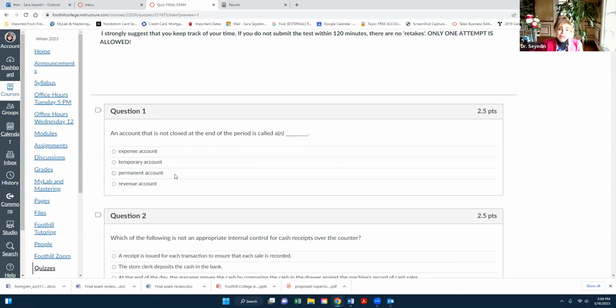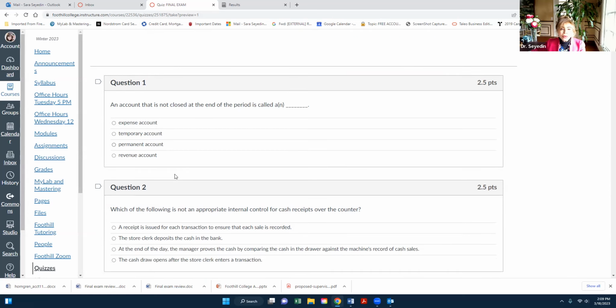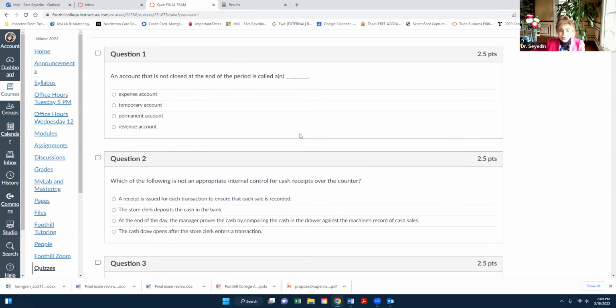Now, expenses, revenues, and owner's drawing, they're all closed. We call them temporary accounts or nominal accounts because we close them at the end of every accounting period. Okay, so that is it. I call it a conceptual question because there's no problem solving. There's no number attached to this question.